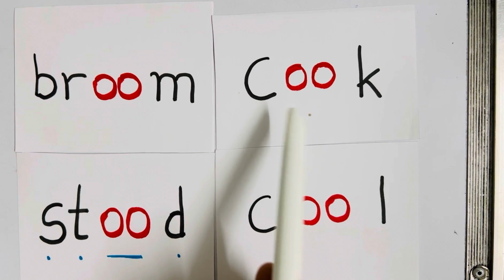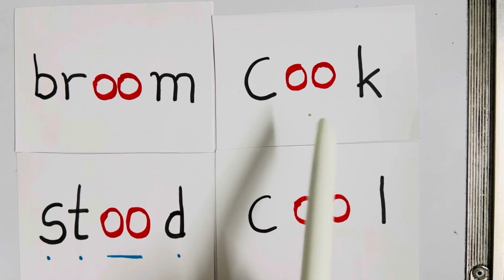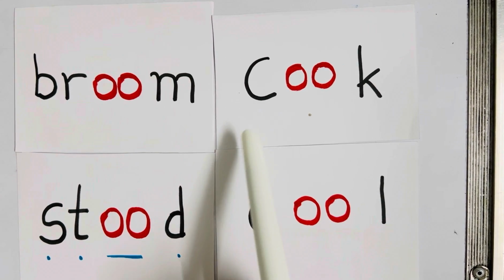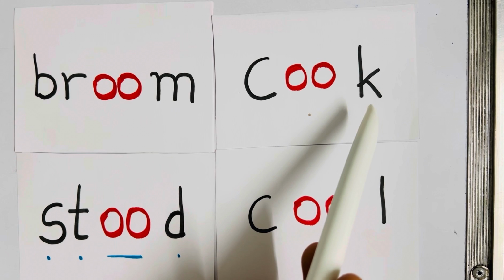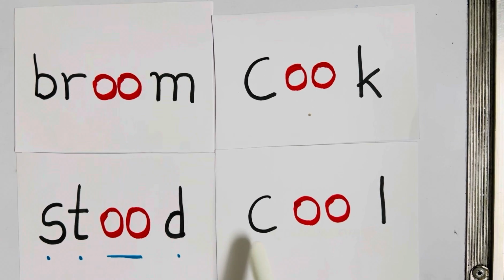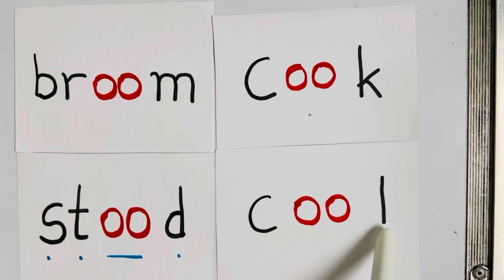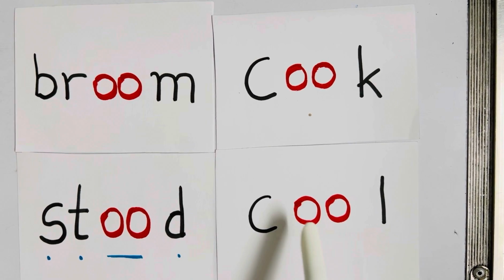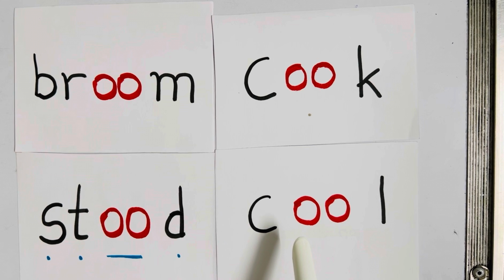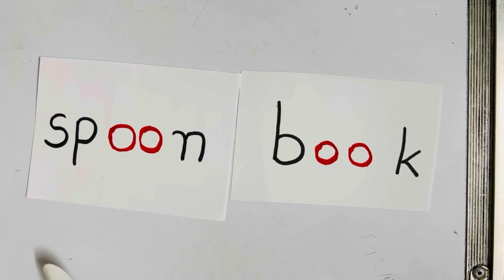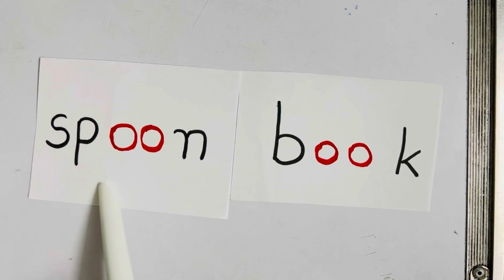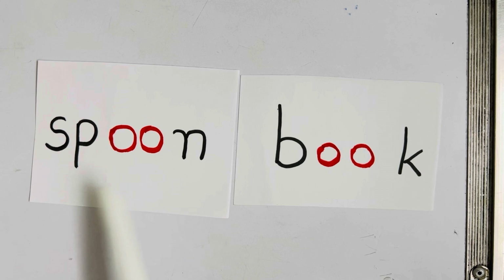Cook. This word is ending with letter K, so it gives us a short sound. K, oo, k, cook. Cool. This word is ending with L, and so it gives us a long sound of double O. K, oo, L, cool. Now your turn. Tell me, do these both words have short oo sound or long oo sound? Share your comment.